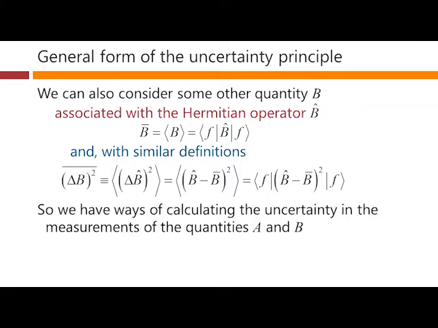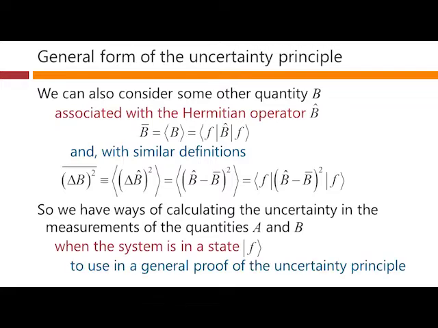So we have ways now of calculating the uncertainty in the measurements of the quantities A and B when we do repeated experiments, when our starting system is in the state F. And we can use these results in a general proof of the uncertainty principle.